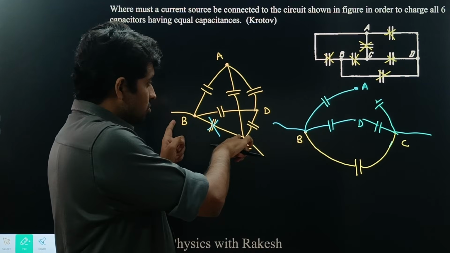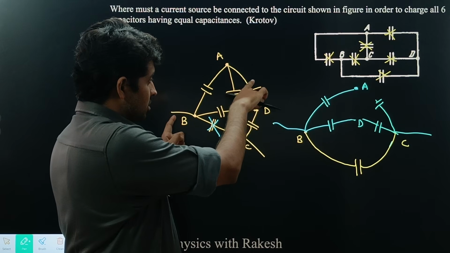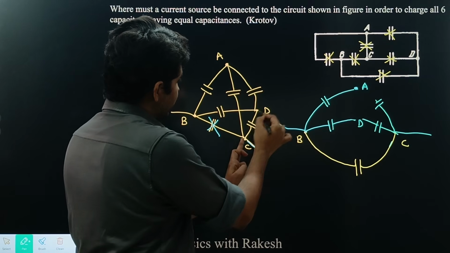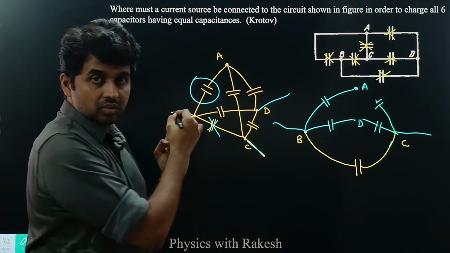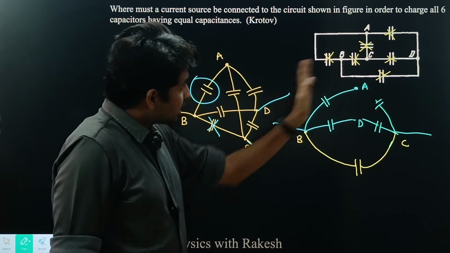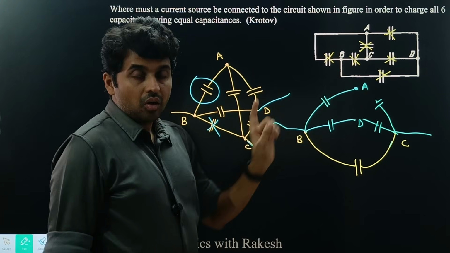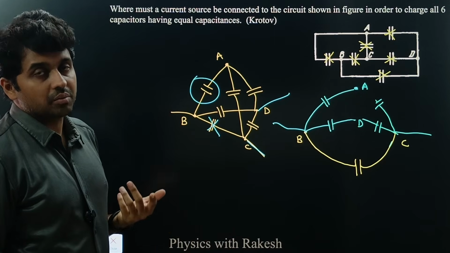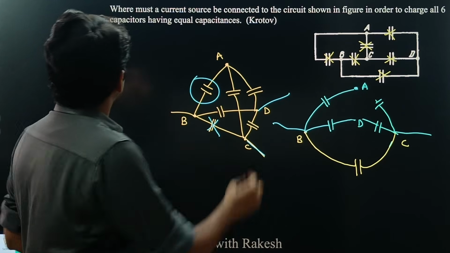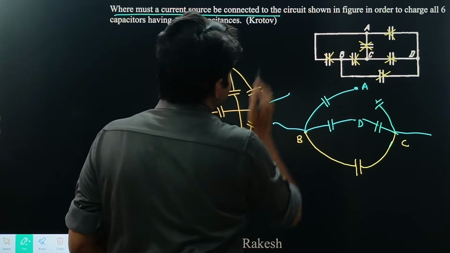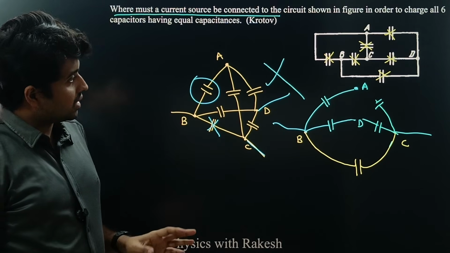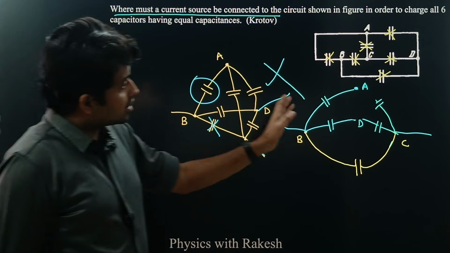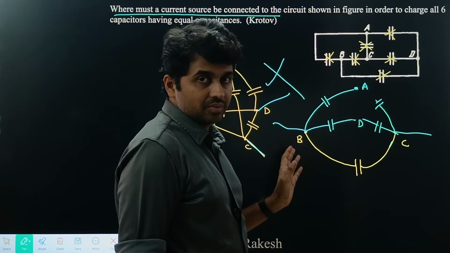So for these two, if there is no charge on one capacitor, that means for C and D, we can directly say that there won't be any charge on this. So however I'm going to connect my cell, on one capacitor there will not be charge. So what he's saying is, where must the source be connected? No, we cannot connect a source in such a way that there will be charge on all the capacitors.